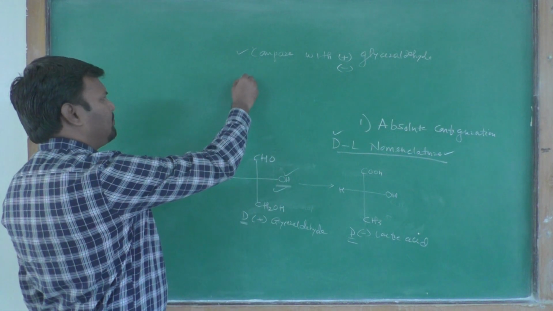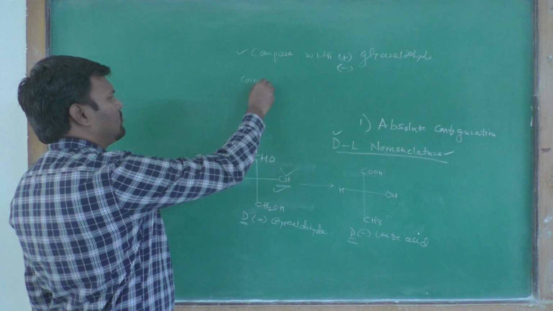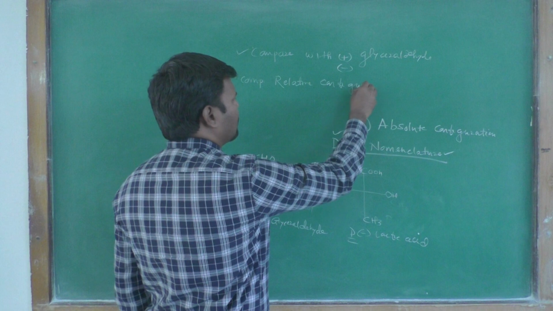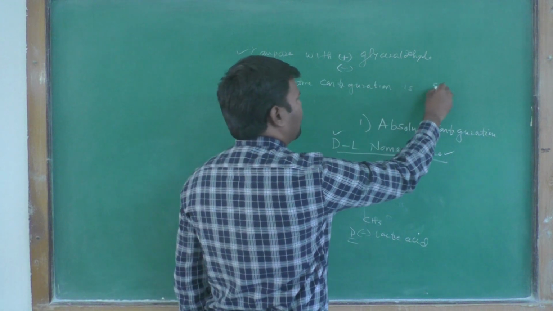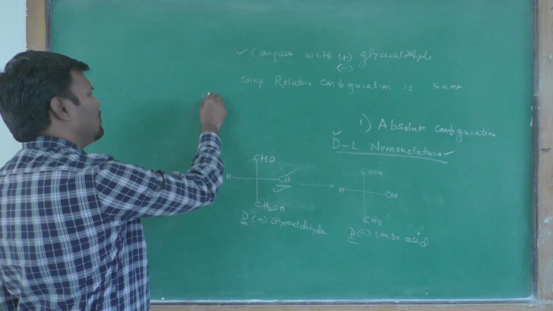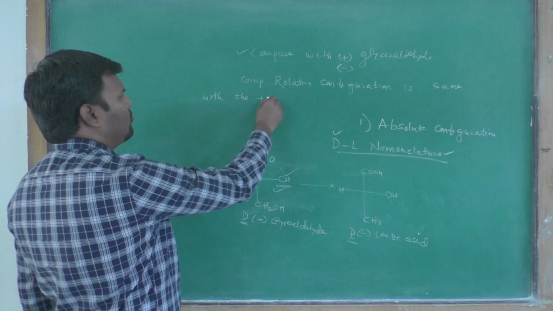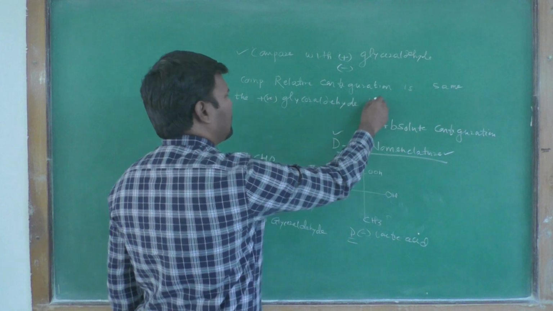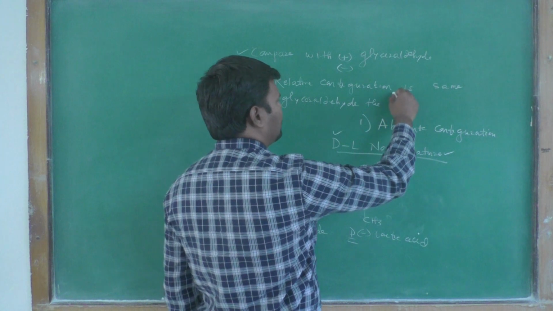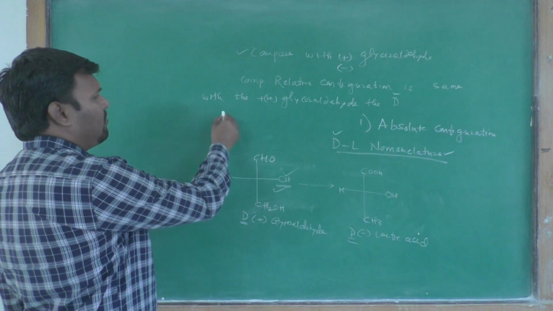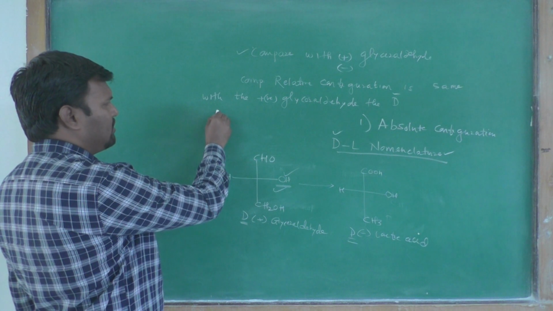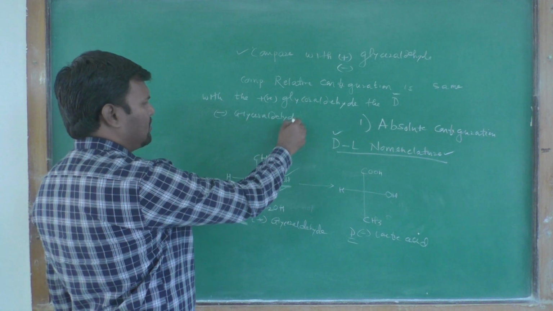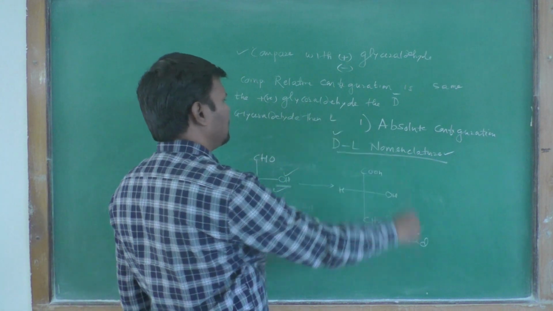Suppose our compound's relative configuration is the same with the positive glyceraldehyde, then its configuration is considered as D, and when the relative configuration of a compound is the same with the negative glyceraldehyde, then its configuration is considered as the L configuration.